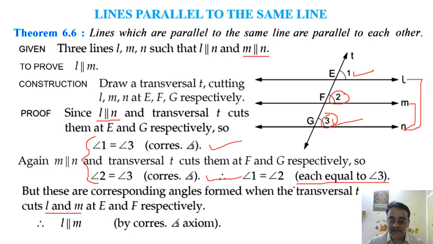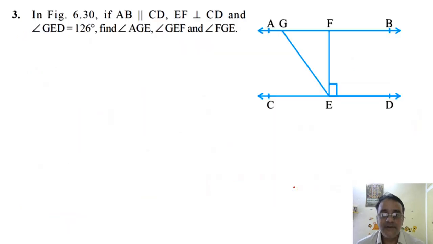So our first section of theorems is done. Now two sections are left. One is to find the angles based on some given condition and figure, and the second type of question is proof related. So we'll start with finding the angle. All these are NCERT exercise questions only, selected questions.